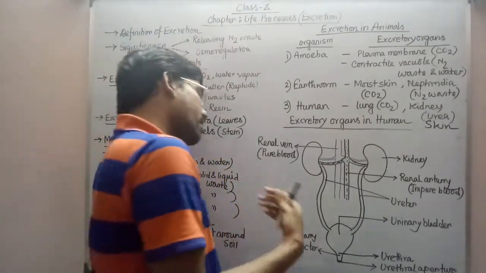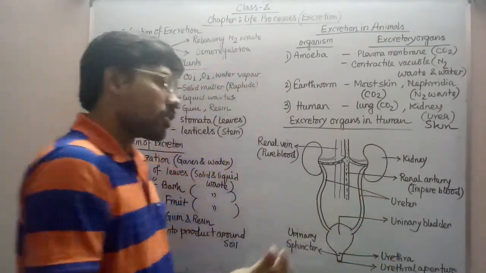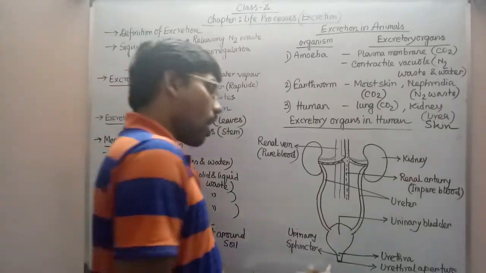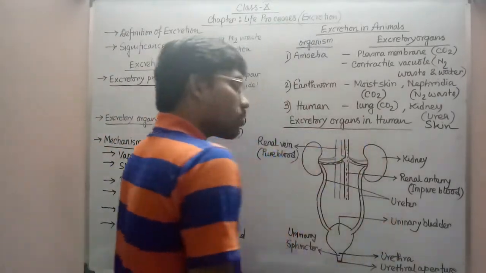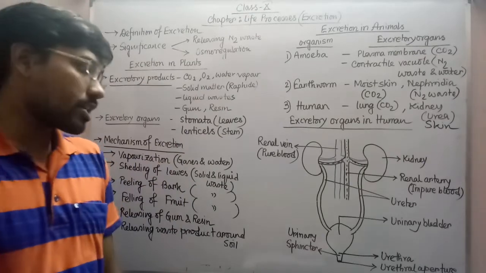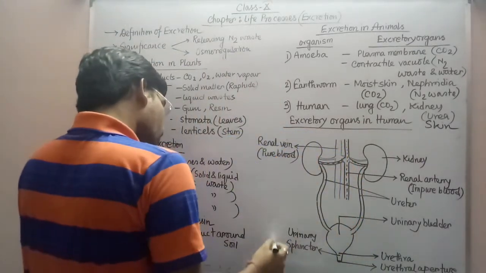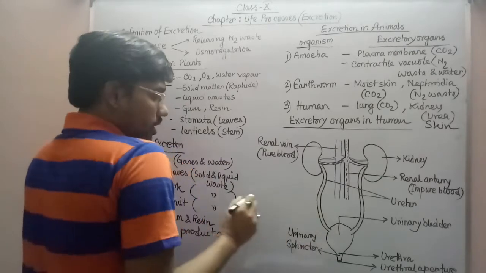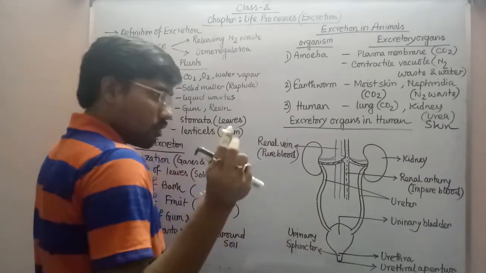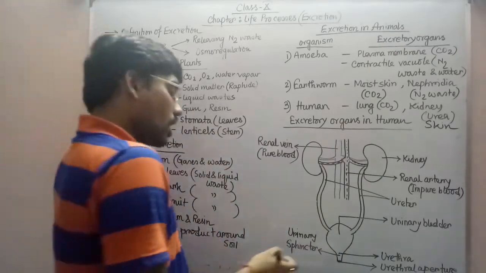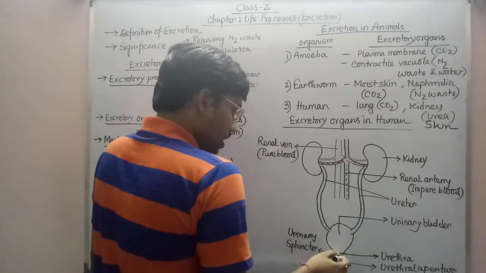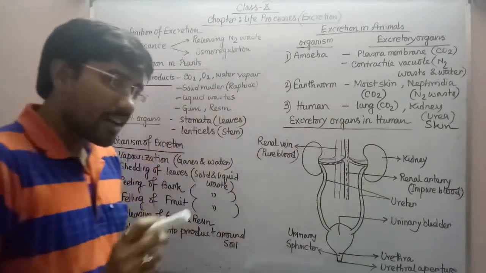And that canal or the meatus is opening outside through an aperture or pore, and that is commonly known as urethral aperture, through which the urine is just moving out. Now here one specific important thing you have to remember, that is what is urinary sphincter. Urinary sphincter is such kind of circular muscle, sphincter muscle, which is present in the junction of urinary bladder and urethral meatus. So why is it present there?